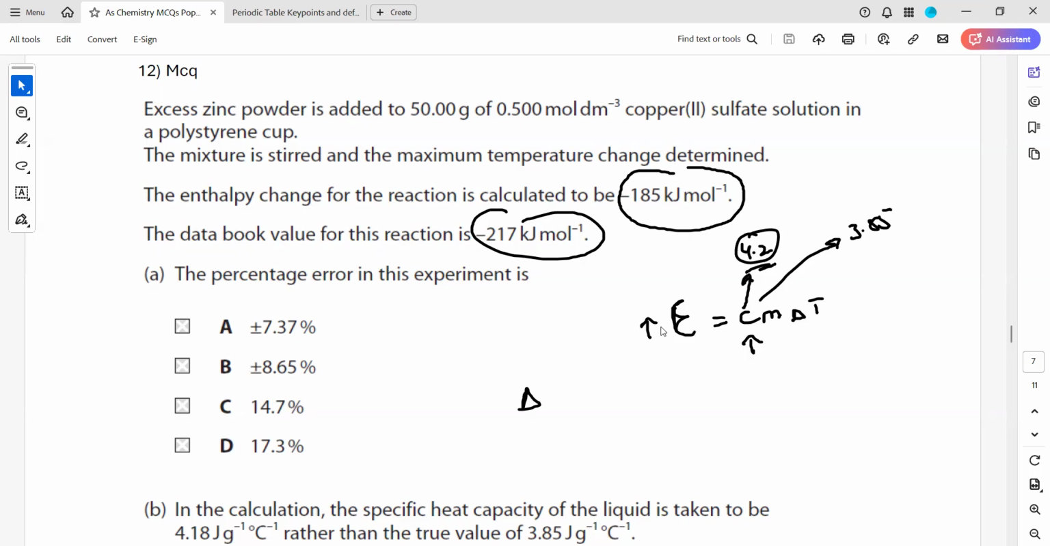And if the enthalpy change or the energy is higher, the difference between our value and the data booklet value will decrease. Because if we use a higher value of a specific heat capacity, it means we'll get a higher value of E. If we have a higher value of E, we will have a greater enthalpy change. And as a result, the difference between the standard value and our calculated value will decrease.